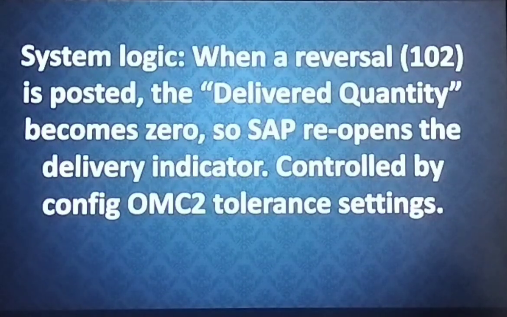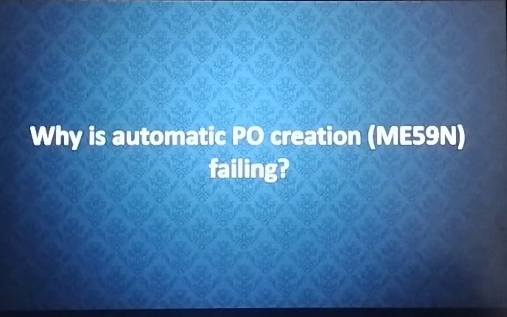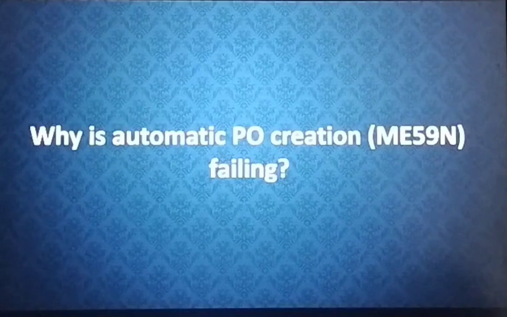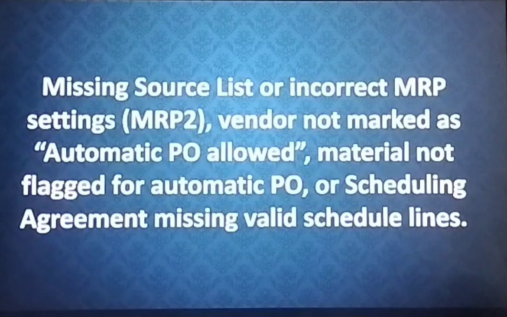Moving on to the next issue. Why is automatic PO creation, that is with the T code ME59, failing? Why does it fail? The solution for this is a missing source list.